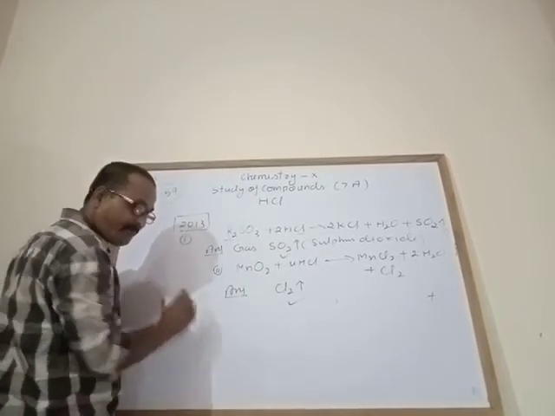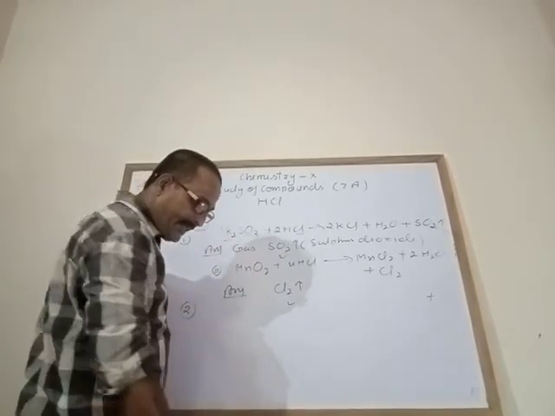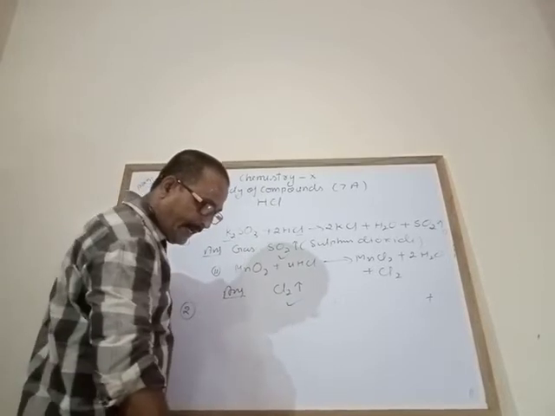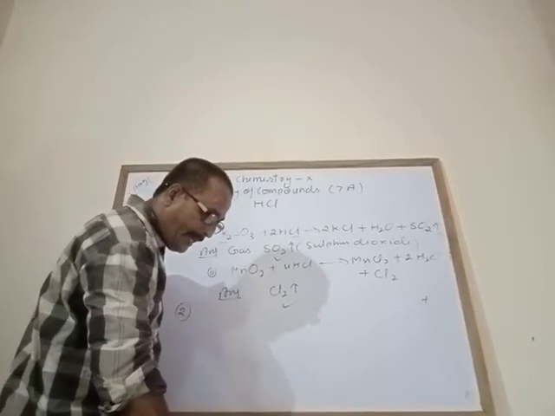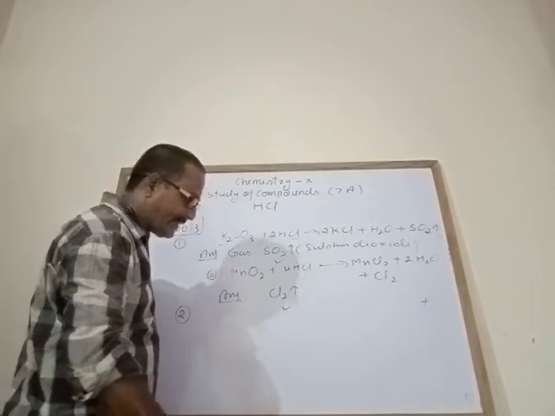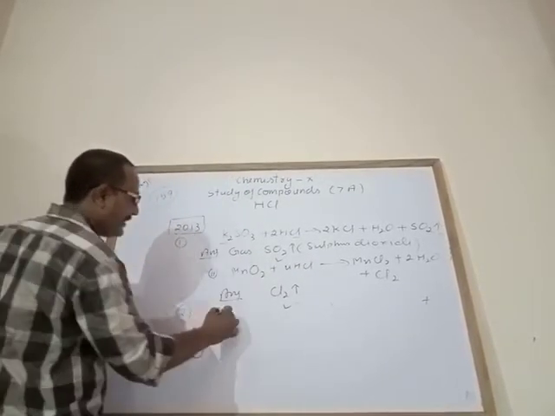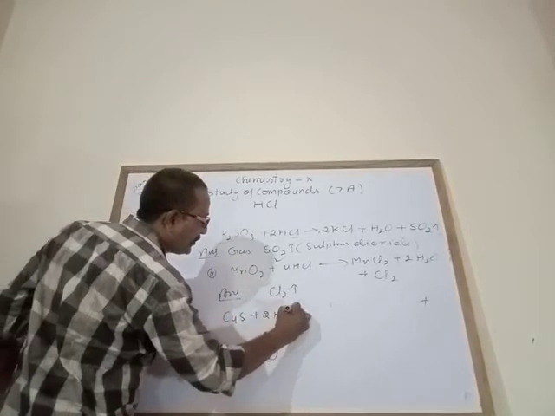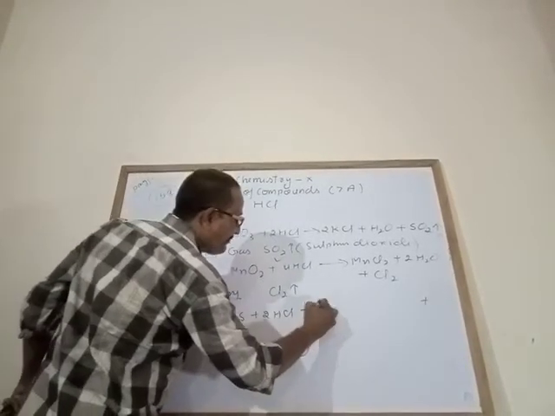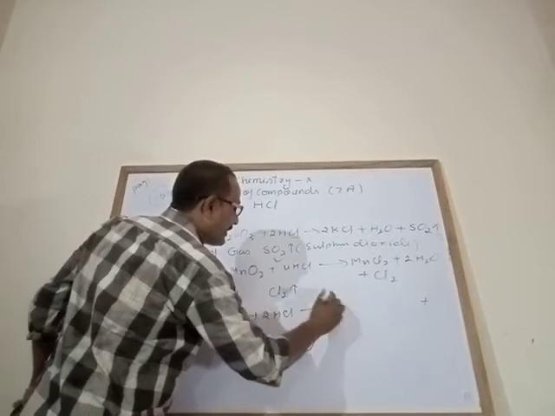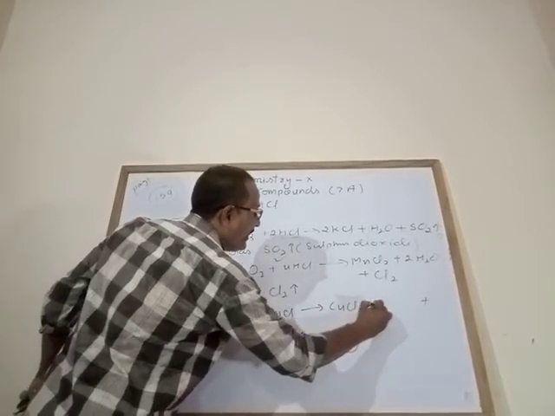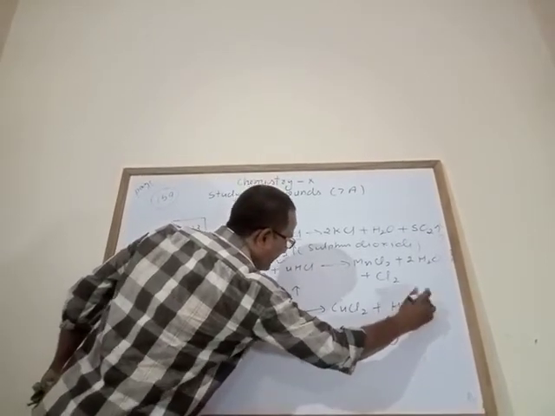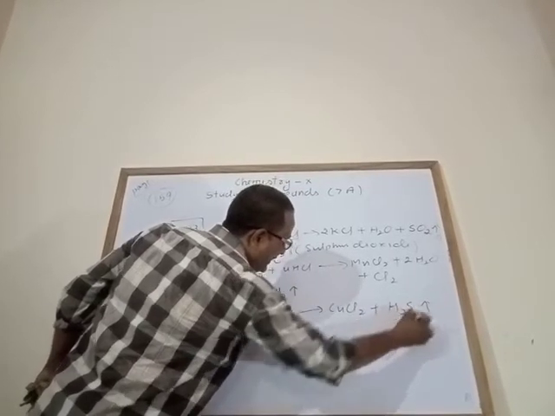Now 2013, second part given: state one appropriate observation when copper sulfide is treated with dilute hydrochloric acid. Same. See that, copper sulfide treated with dilute hydrochloric acid forms copper chloride and hydrogen sulfide gas, a rotten egg smell gas.